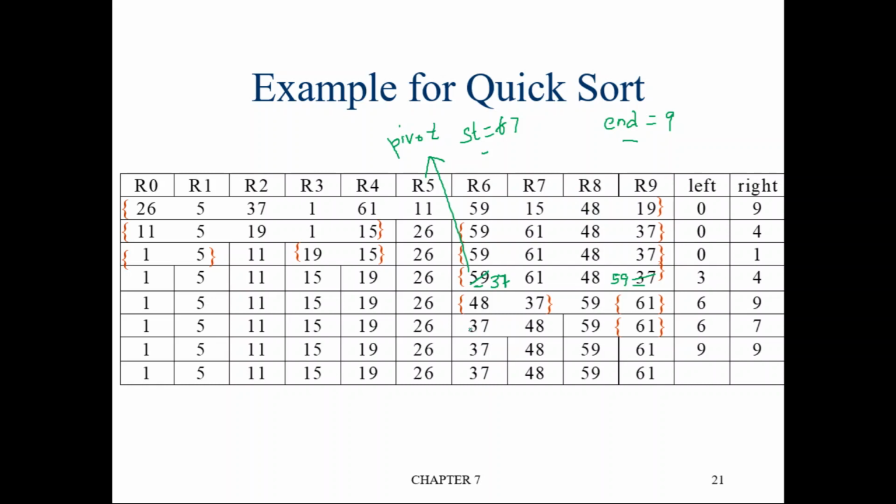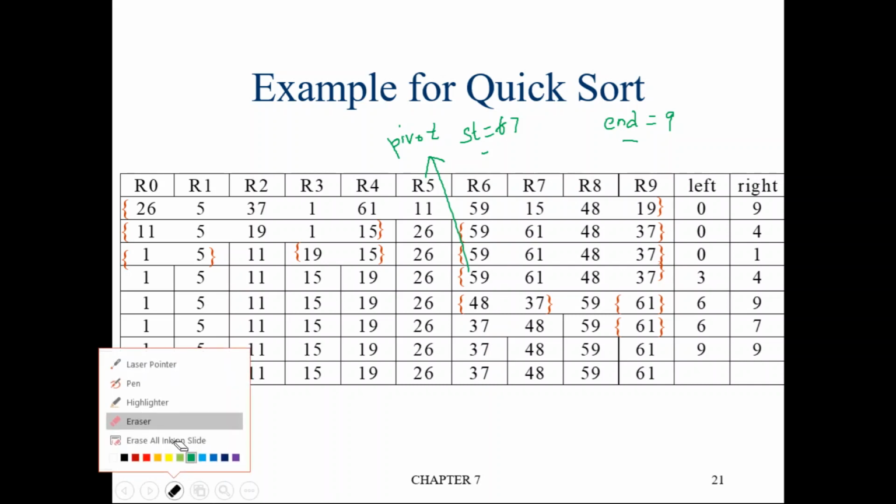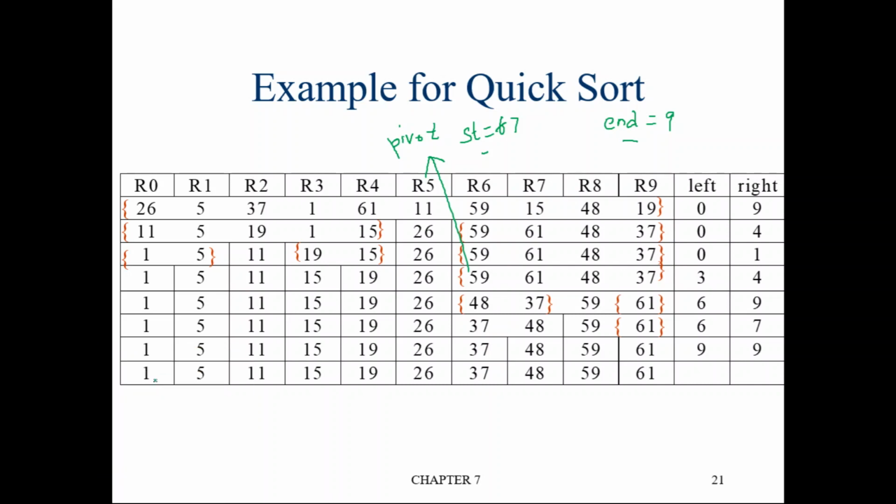The element at start location is what? One minute, I'm sorry. So start is what? 7. The element at 7th location should be replaced with the element at the 9th location. Okay. 7th location element is what? 61. So 61 will be replaced with 37. Okay. 61 will be swapped with 37.